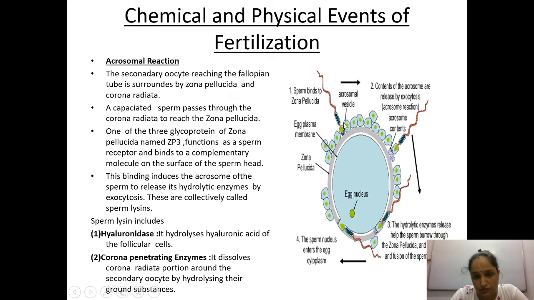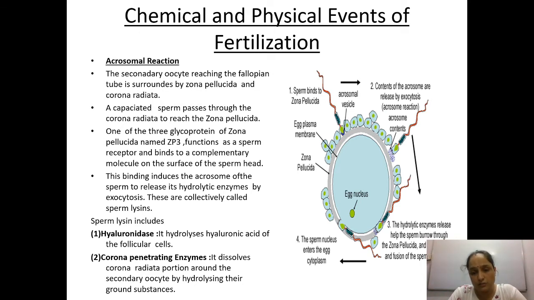So the sperm first travels through the corona radiata zone, then reaches the zona pellucida. One of the three glycoproteins of the zona pellucida, named ZP3, functions as a sperm receptor, binding to a complementary molecule on the surface of the sperm head. So the sperm can bind over here. This binding induces the acrosome of the sperm to release its hydrolytic enzyme. Whenever it binds with the zona pellucida, it releases a hydrolytic enzyme.